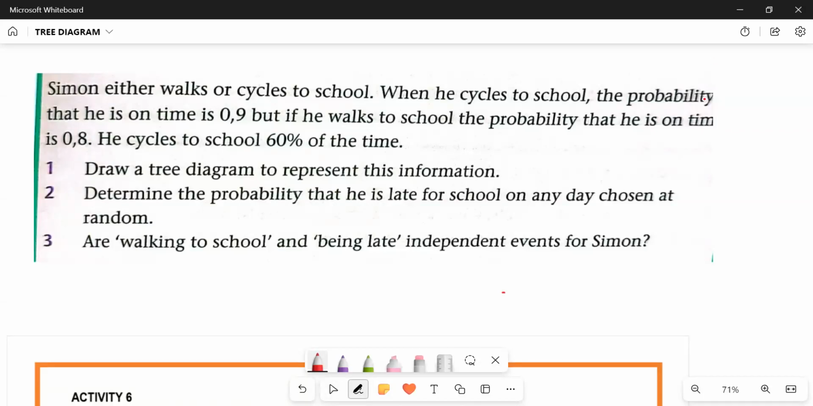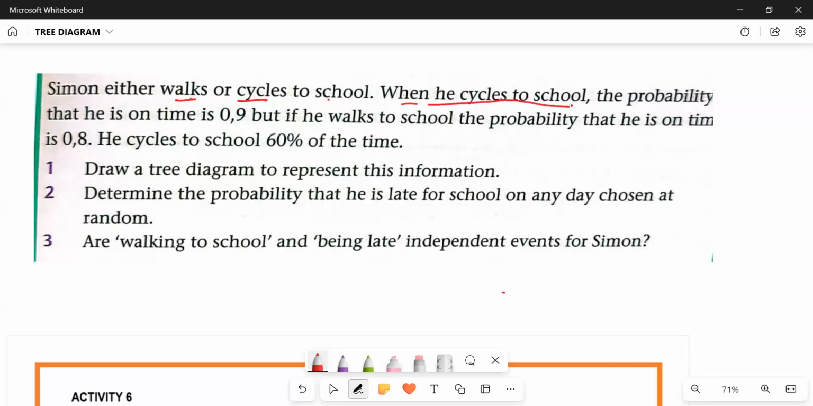If we look at the following here, we are told that we have Simon who either walks or cycles. So it's either Simon is going to walk or cycle. This is equivalent to something like this: we have learners who are using scholar transport. So we can say the learner is either using scholar transport or the learner is not using scholar transport. And then here, Simon either walks or he cycles to school.